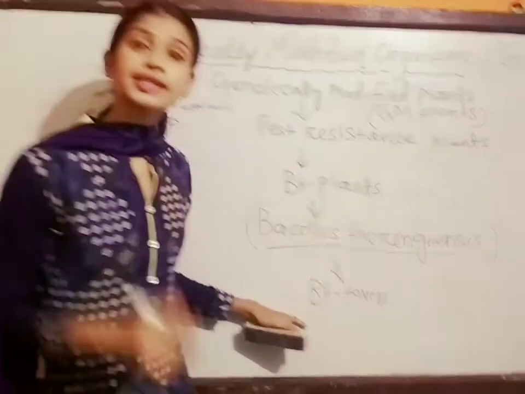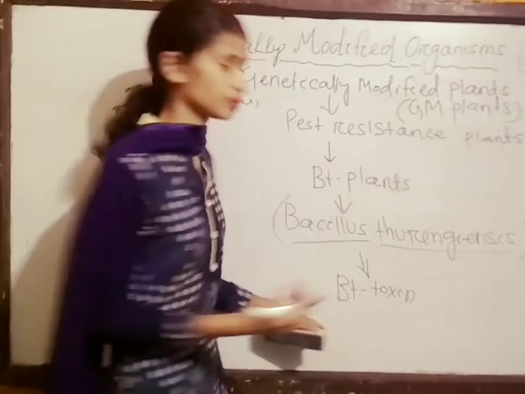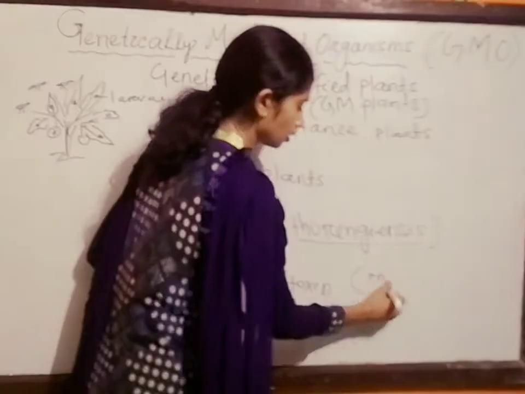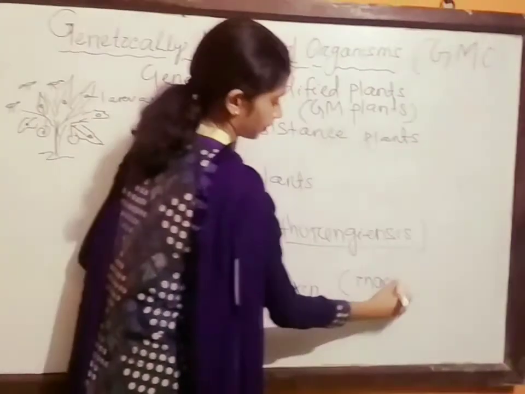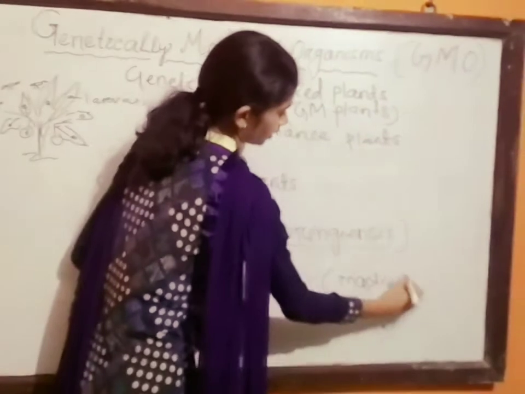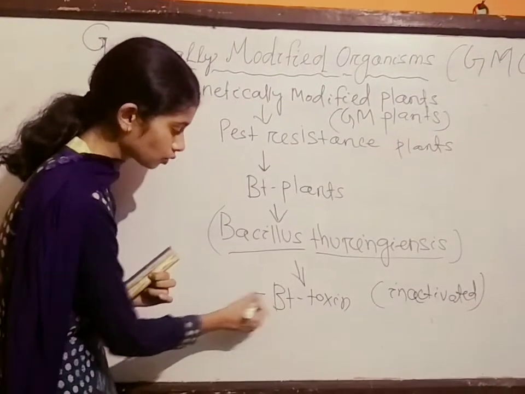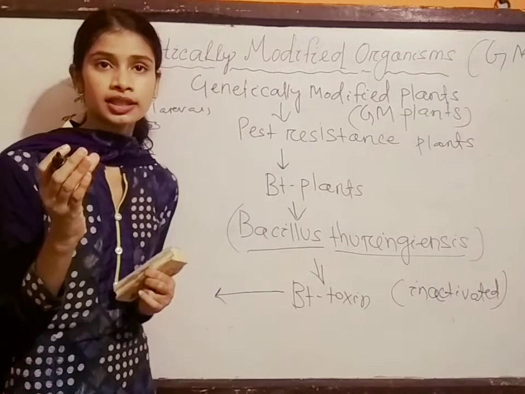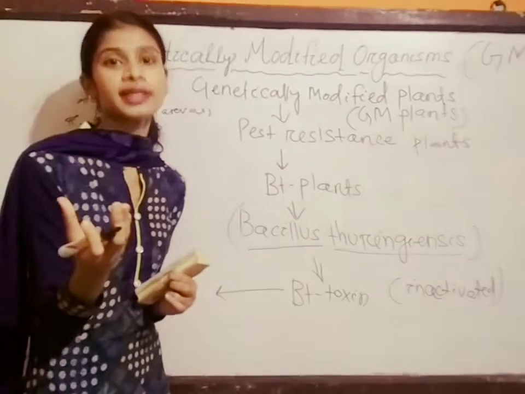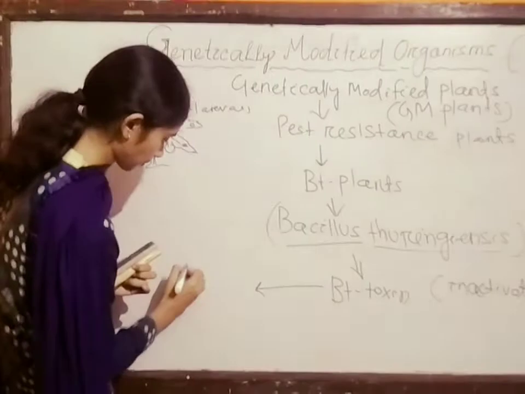But it is in an inactivated form inside the body of the bacteria. This BT toxin contains one type of protein which is crystal in nature, a crystal protein.